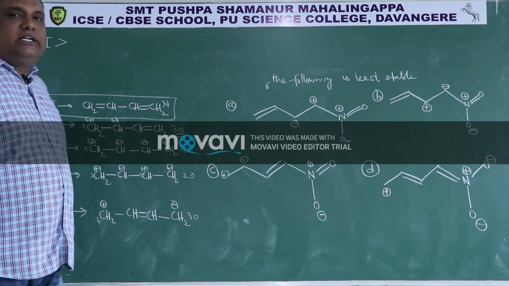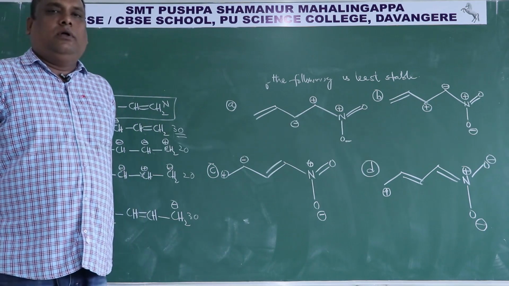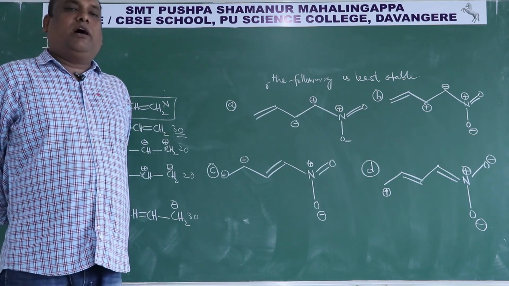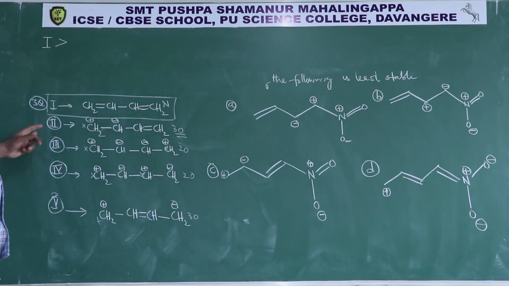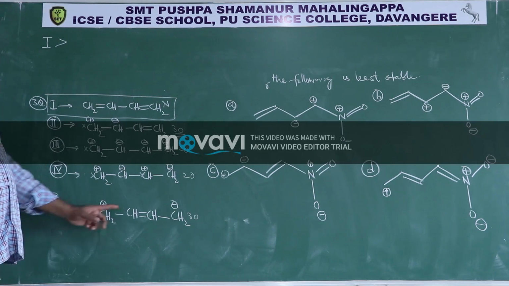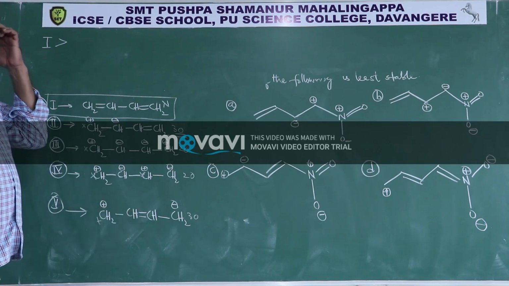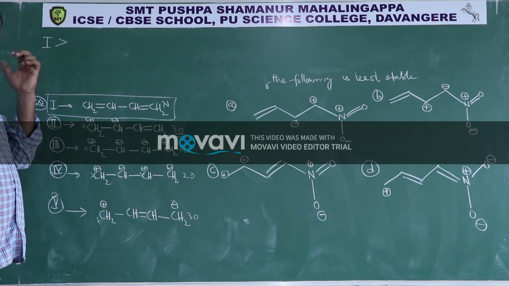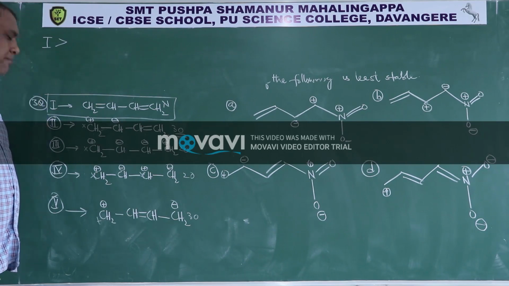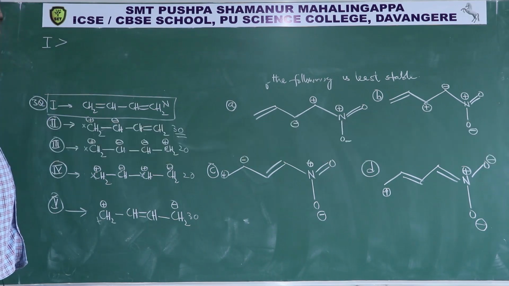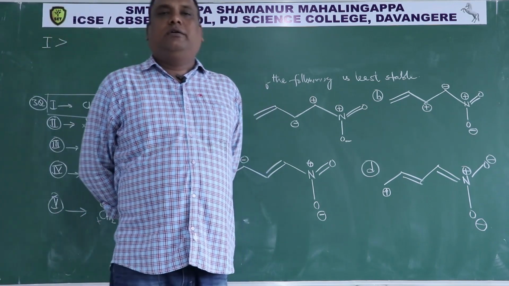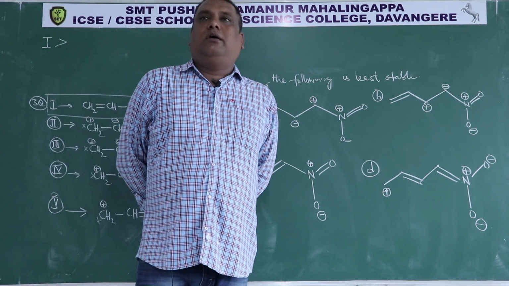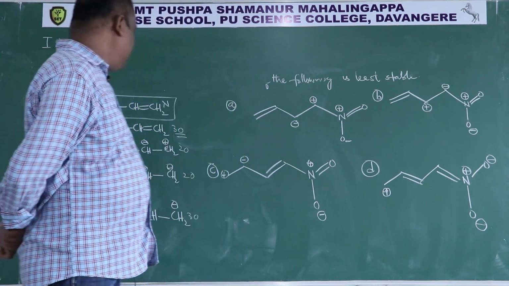When the number of octets is the same, you have to see the number of pi bonds. The second one is having 1 pi bond, the fifth one is also having 1 pi bond. So both second and fifth are having the same number of pi bonds. When the number of pi bonds is the same, you have to check the atom having the right charge.